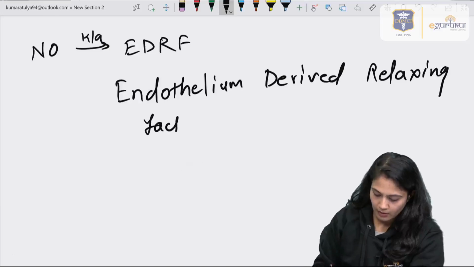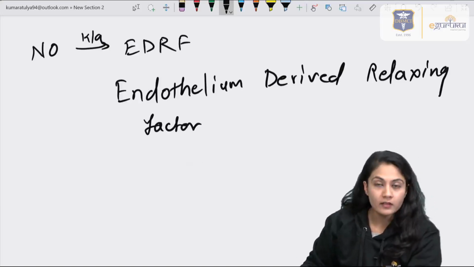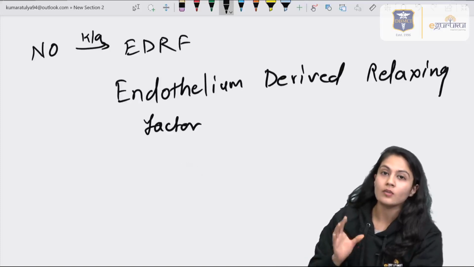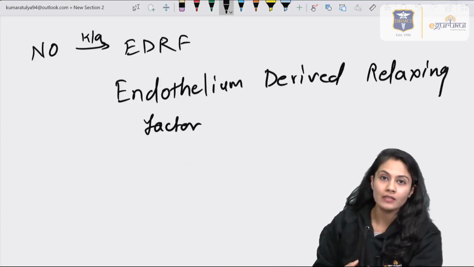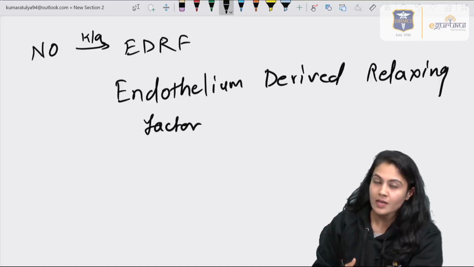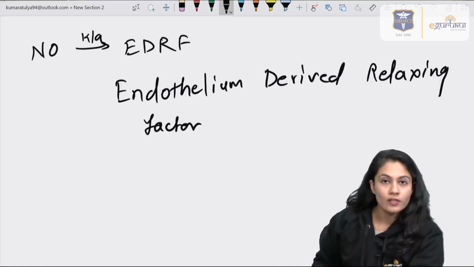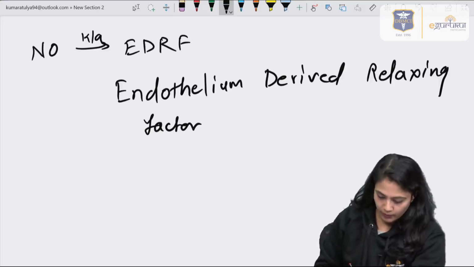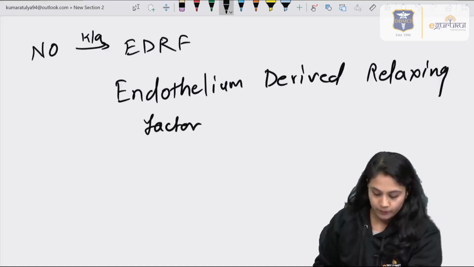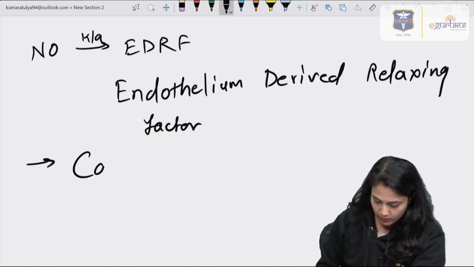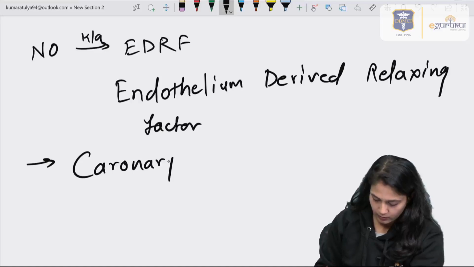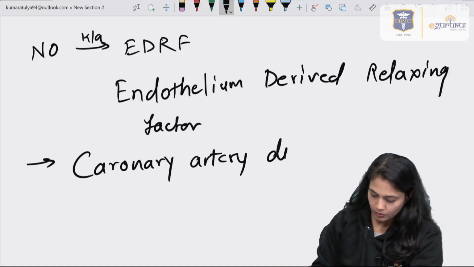Now, in the name itself, it is saying that it is a relaxing factor. That means it is causing the relaxation of smooth muscle inside the vessels. That's why it is causing the vasodilation, right? So, mainly the effect is in the coronary artery. So, it is causing coronary artery dilatation.